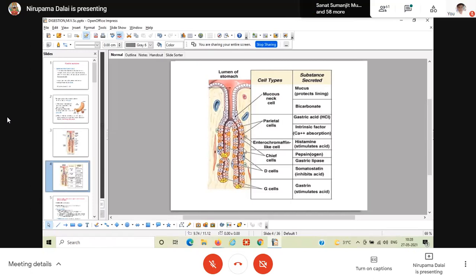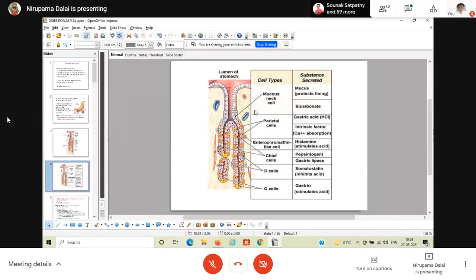Tell me the cells present in the pyloric gland. This is also one gastric gland. That means it should have, one by one, first, never forget, the surface epithelial cells, mucous cell. Yes. Then, should parietal cell be there? No, ma'am. Should enterochromaffin-like cells be there? No. Parietal cells absent means enterochromaffin-like cells should be absent. Then chief cell is present but very less in number.